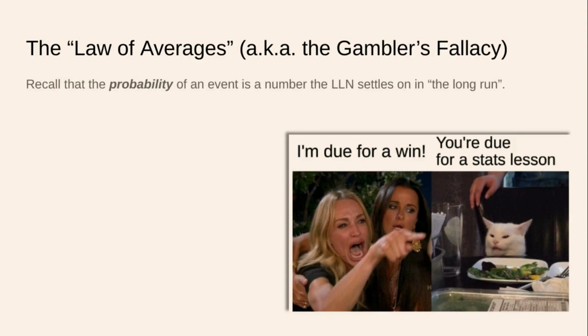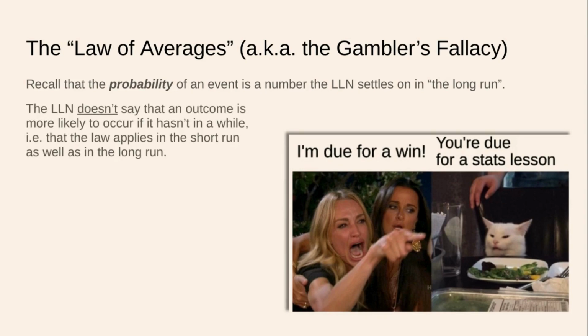Recall that the probability of an event is the number that the law of large numbers settles on in the long run. So what is probability? Probability, the odds of an event happening, is the proportion of successes that the law of large numbers settles on in the long run. That's why we call it the law of large numbers. We need a large number of trials, not a small number of trials, to determine the true probability of an event. The law of large numbers does not say that an outcome is more likely to occur if it hasn't in a while. In other words, the law does not apply to the short run as well as the long run.